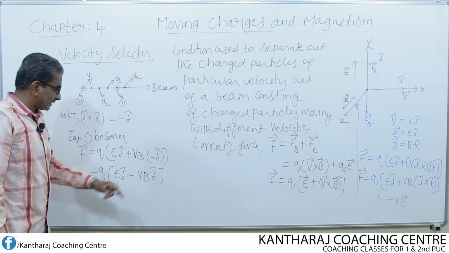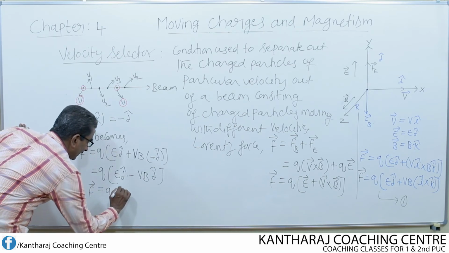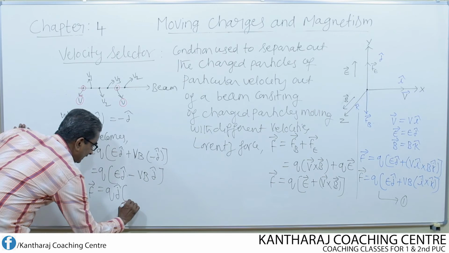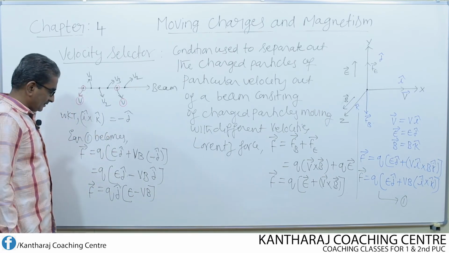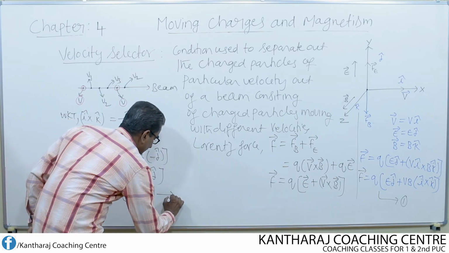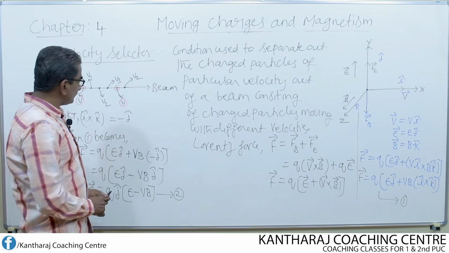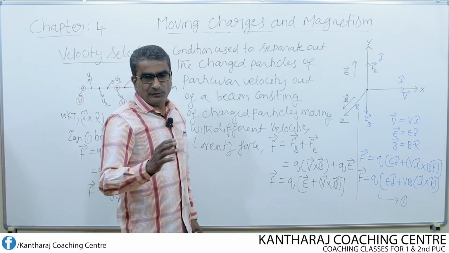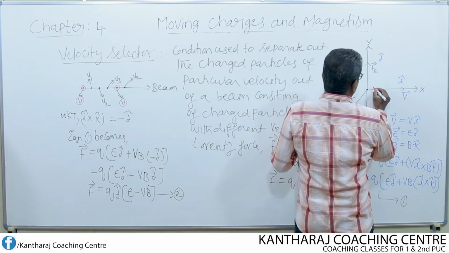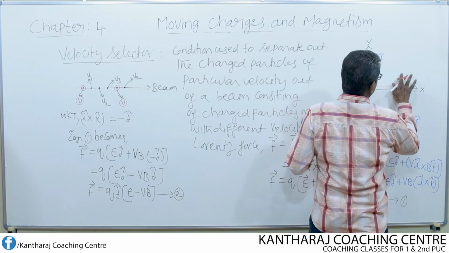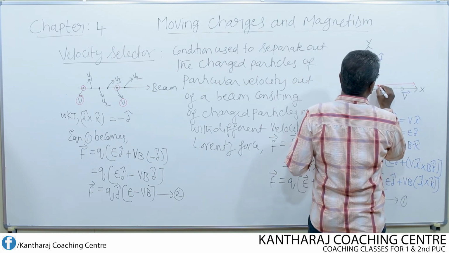Now j cap is common, let us take that outside. F equal to Q into j cap into E minus V into B. Okay, so let us call this equation 2. Now in order to filter out the charged particle of a particular velocity, let us consider this is the beam of charged particles moving along x-axis.